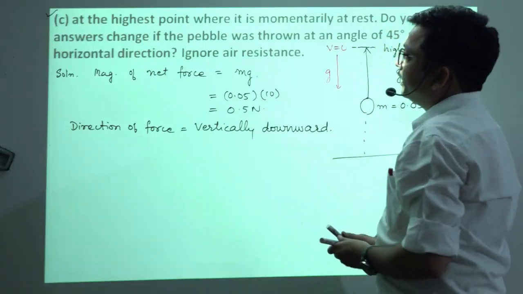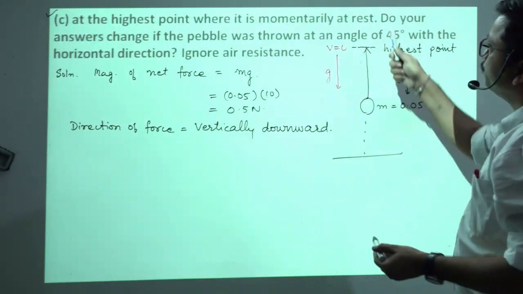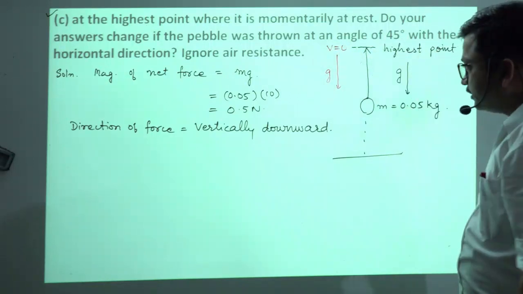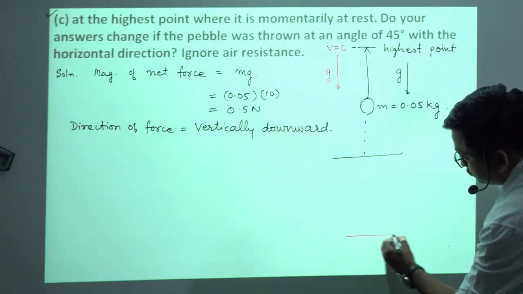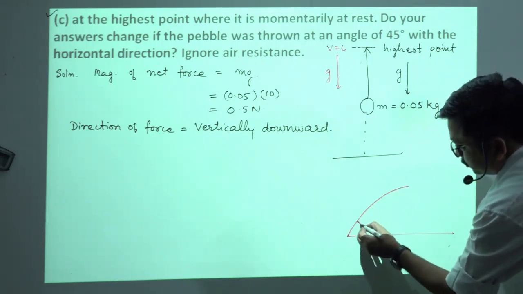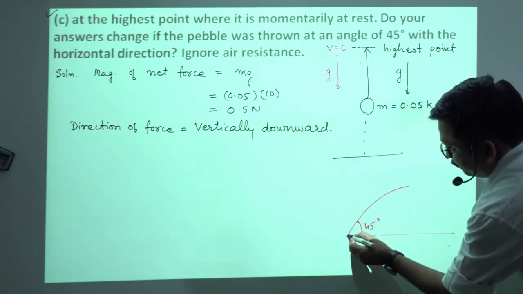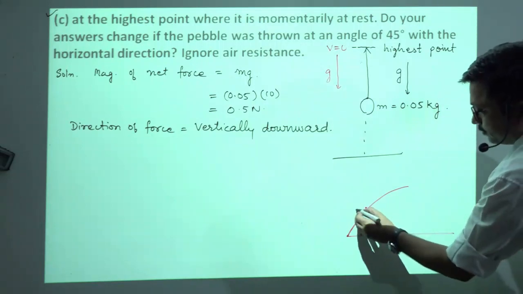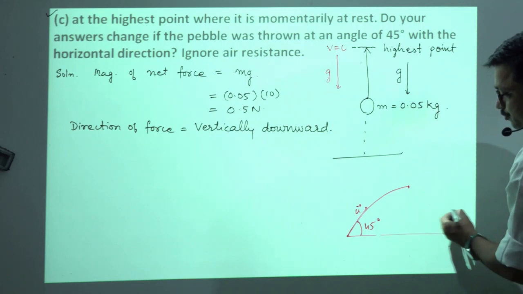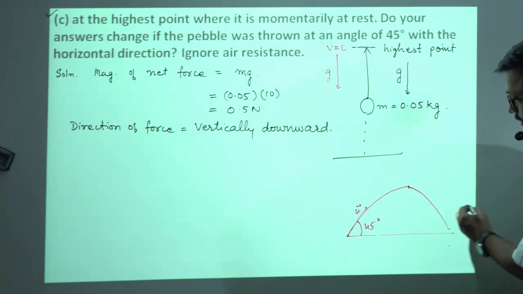Okay. In the next question he is asking: does your answer change if the pebble was thrown at an angle of 45 degrees? See, suppose it is thrown at an angle of 45 degrees with the initial velocity. So on reaching the highest point, what would happen?